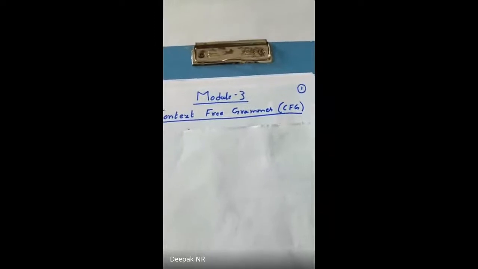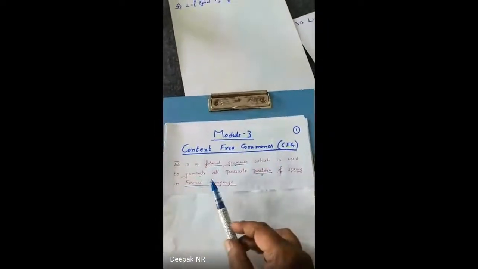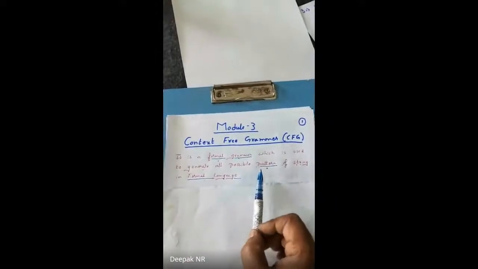Let me start with module 3, and module 3 is called context free grammar, which has been abbreviated as CFG. What exactly do we mean by a context free grammar? It's a formal grammar which is used to generate all possible patterns of a string by using formal languages.